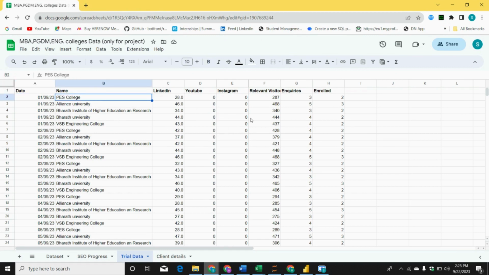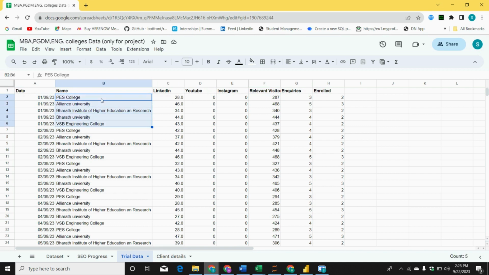Why do we call this trial data? Because my core team is already working on this, and the students who are going to perform live activity on this particular project will get understanding from this data. Okay, here are the relevant visitors. Like I have given you data from 1st of September, but we are targeting this college from the last many days.